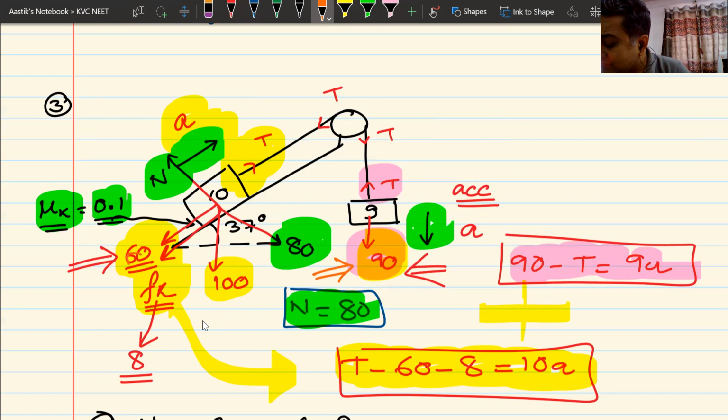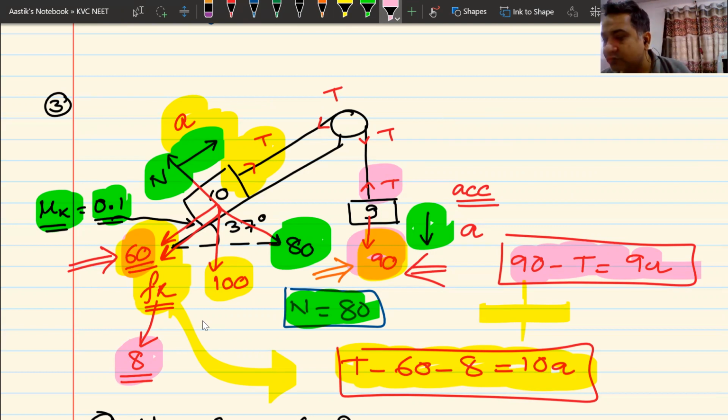On the other hand, 60 plus 8, that is 68, is trying to pull it on the other side. 90 is trying to pull it on this side. Who will win? 90 will win.